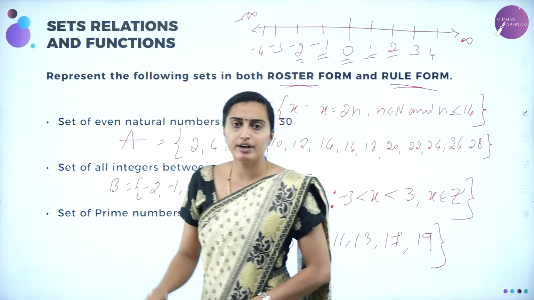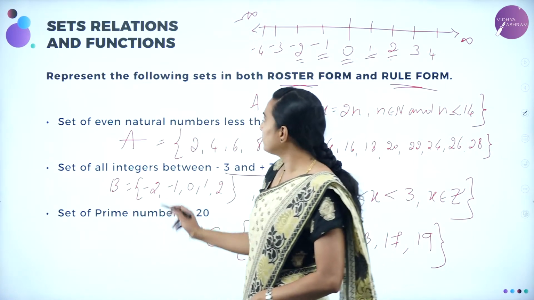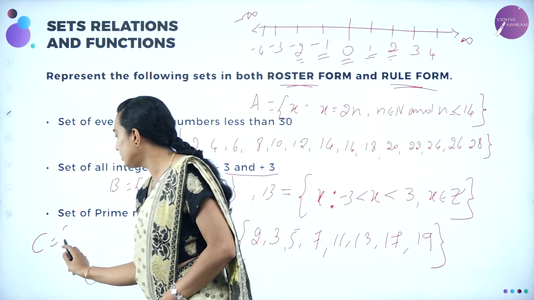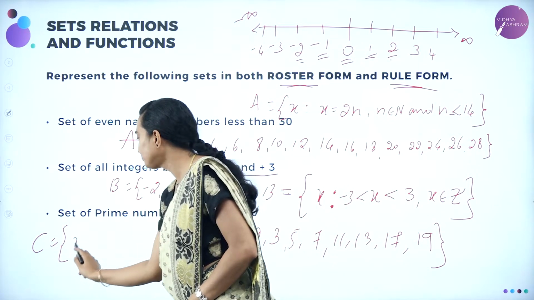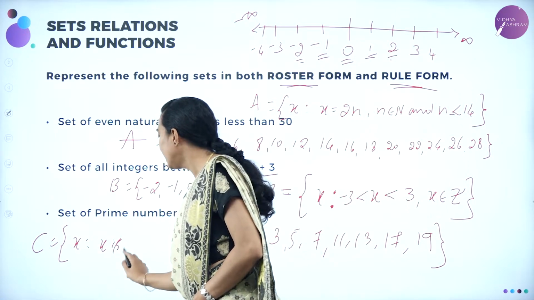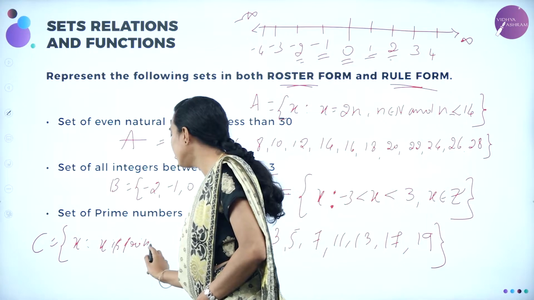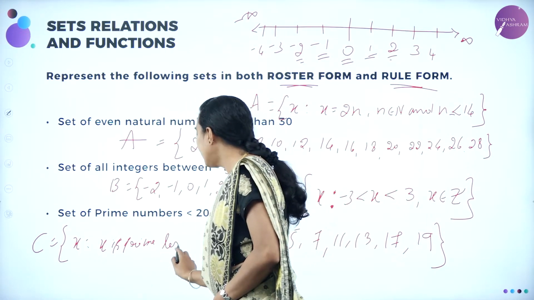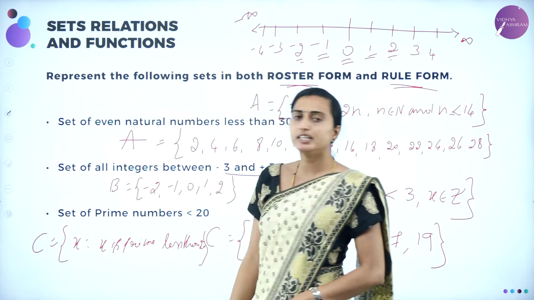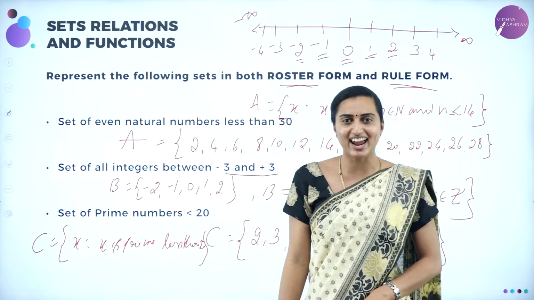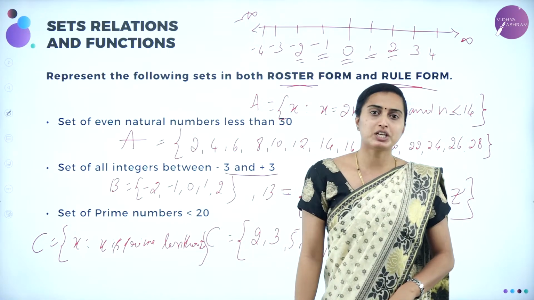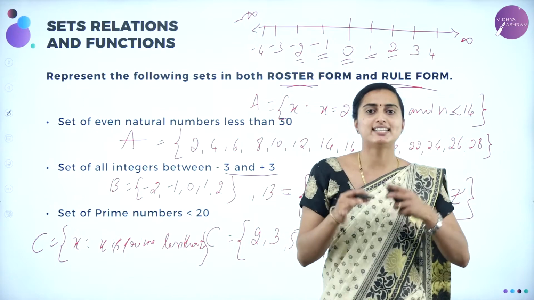Understood? How are we going to write it in set builder form? Set builder form can be written as set C is equal to, x such that x is a prime, and the same you are going to write, less than 20. That's it. This is easy, dear students. Yes, it is easy, right? The same sentence you are going to repeat in the set builder. It should give the meaning within the set itself.